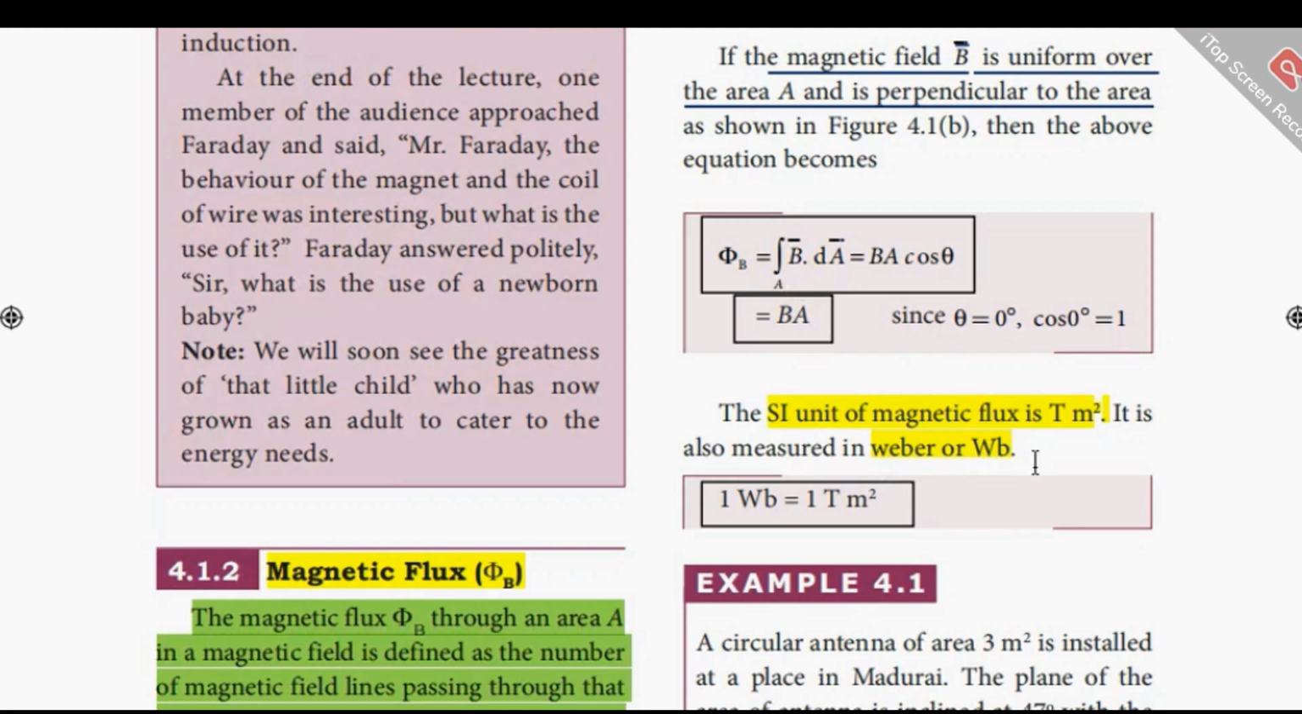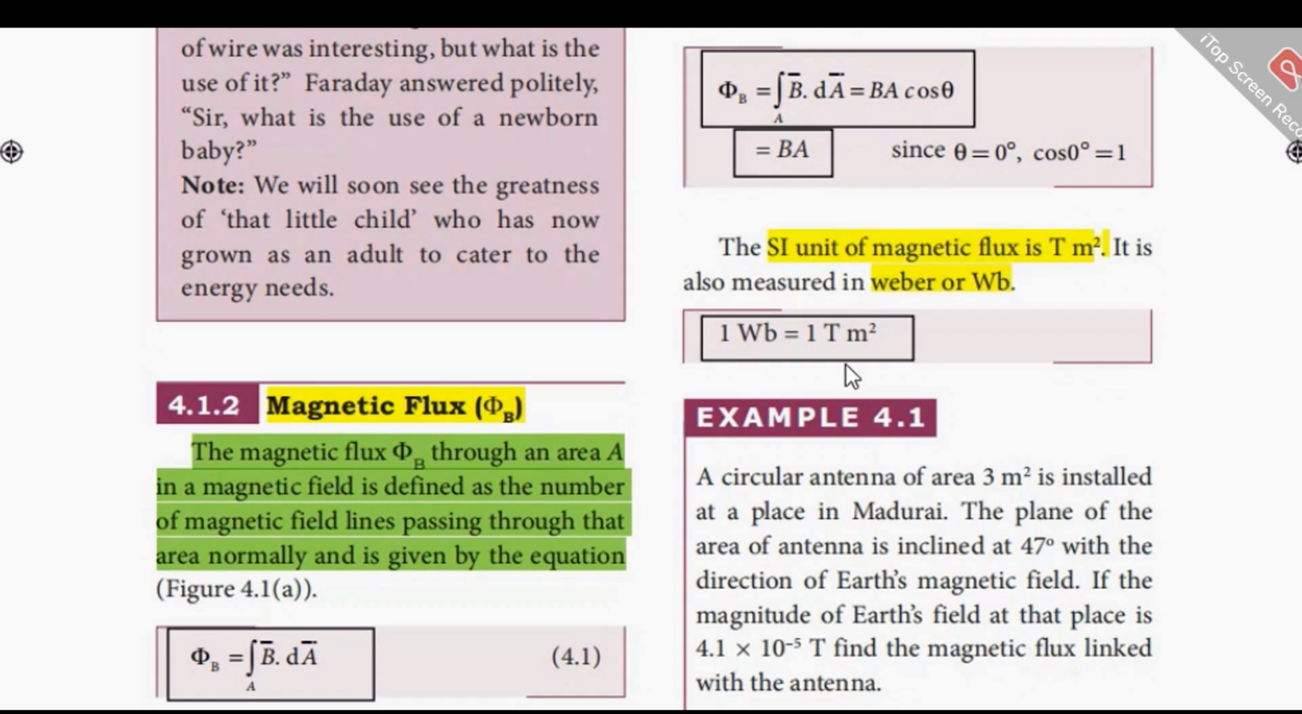What is the SI unit of magnetic flux? That is given by Tesla meter square, as Tesla is the unit for magnetic field B, and A is the area, so meter square. It is also measured in Weber, that is denoted by the letter Wb. So 1 Weber is equal to 1 Tesla meter square.